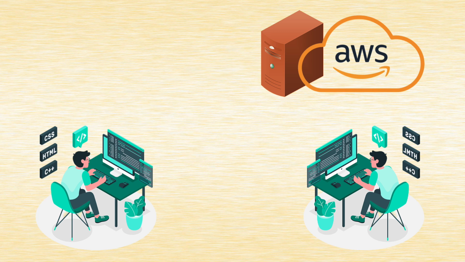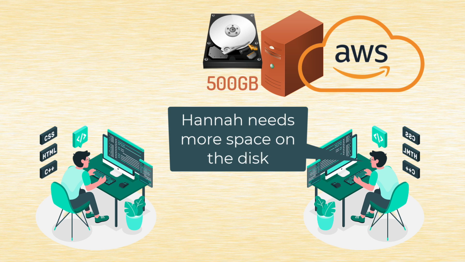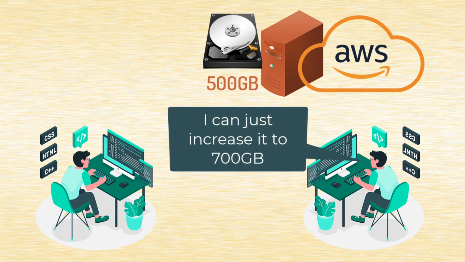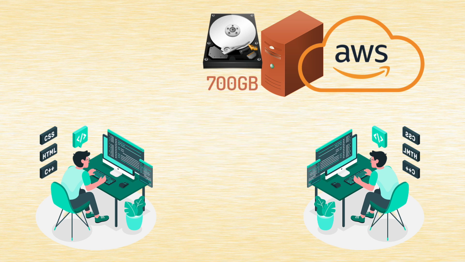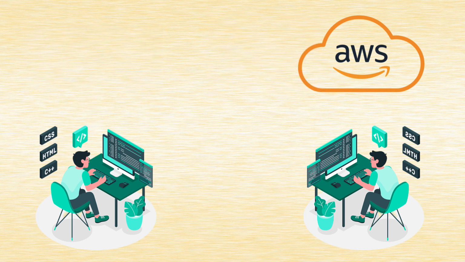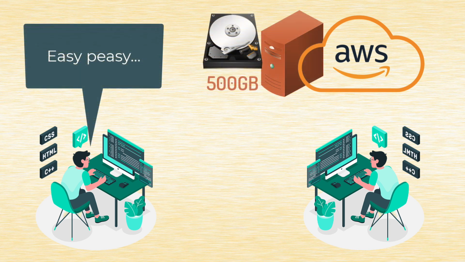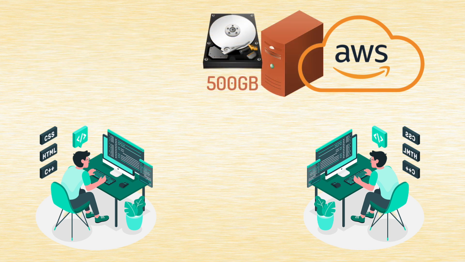For example, let's say I created that server in the cloud with a 500 gig disk. A bit later, there was an issue with disk space and someone increased it to 700 gig. The problem now is that if something happens to that server and I have to rebuild it based on maybe, I don't know, some personal notes, then I will rebuild it again with a 500 gig disk, because I might not even know about the fact that somebody increased that disk space to 700 gig in the meantime. So we have no trace of who, where, and what was modified.